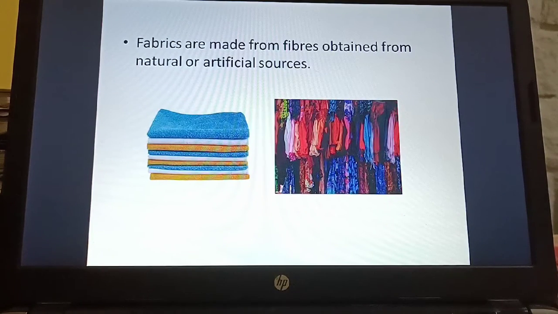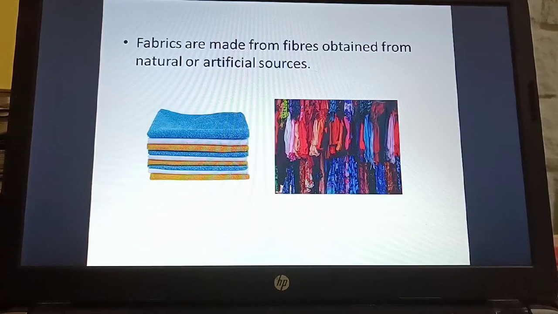So fabrics are made from fibers obtained from natural or artificial sources. As you know, there are two types of fibers, that is natural fibers as well as artificial fibers. So if you have to get fabrics, it may be from fibers from natural sources, or maybe from artificial sources.